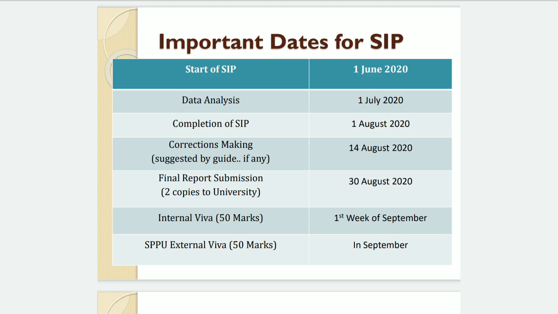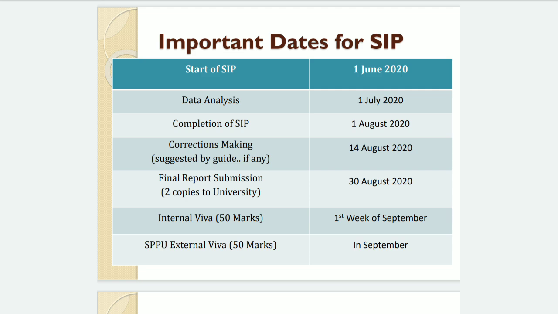Then in the first week of September, the dates will be announced later on, there will be an internal viva of 50 marks, with a panel of 2. Your project guide will be there, along with one external person from any industry, or our alumni, or from another institute, along with the head of the department and director sir. That panel will do the internal marks evaluation, and you have to present your project through a PPT presentation, and after that there will be a question and answer session. Again, these details will be given to you later on. So just remember that you have a total of 50 marks of internal evaluation.